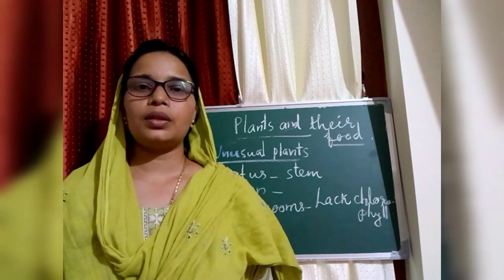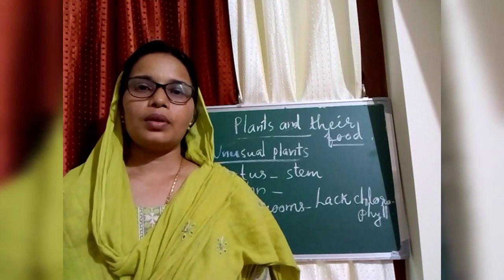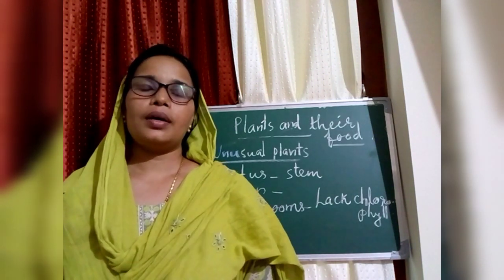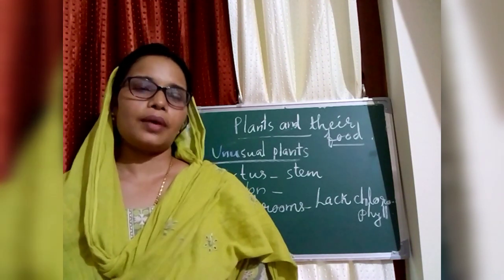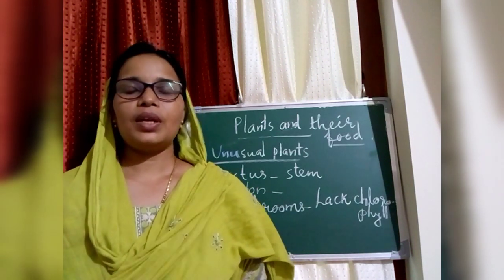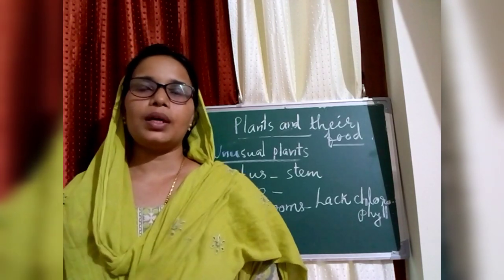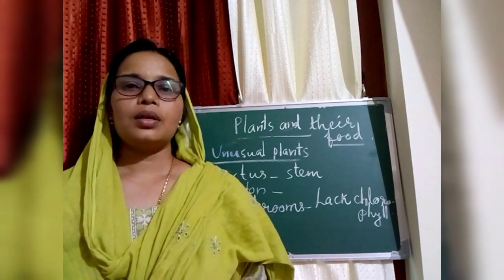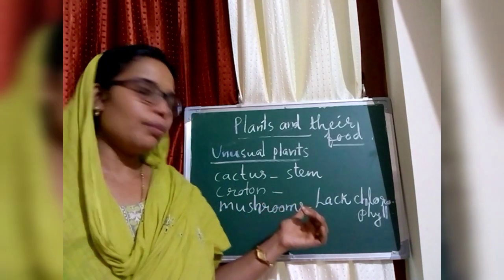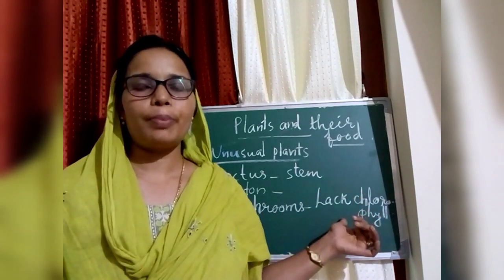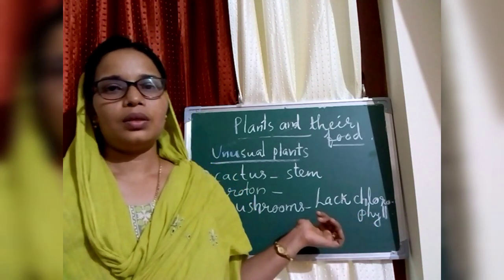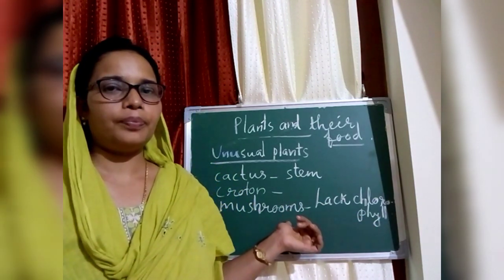They are living only 3 or 4 days. They are taking their food from dead plants or something. If they finish the food item from there, they are dying. So the mushrooms lack chlorophyll, so they cannot prepare their food. It is a type of fungus.